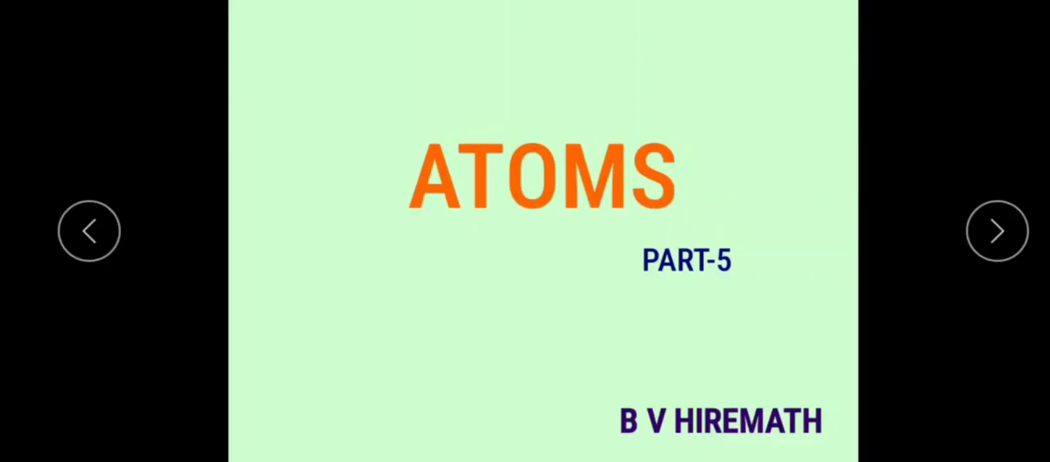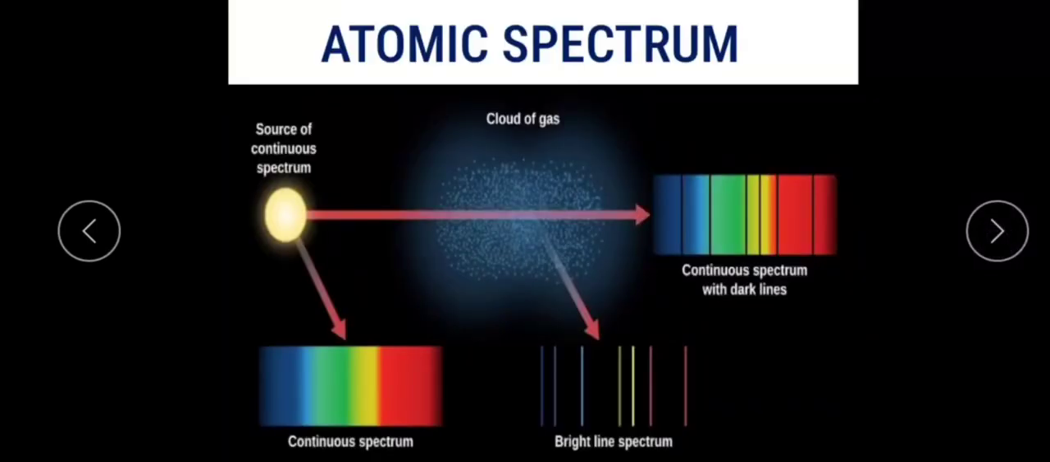So today we are going to discuss the last part of the atom chapter, in which the topic is atomic spectrum. Each element has a characteristic spectrum of radiations which it emits. When a gas or a vapor in atomic state is excited at a low pressure, the emitted radiation has a spectrum which contains certain specific wavelengths only.